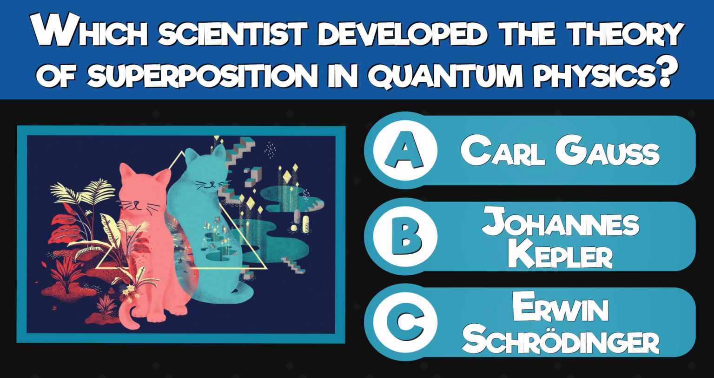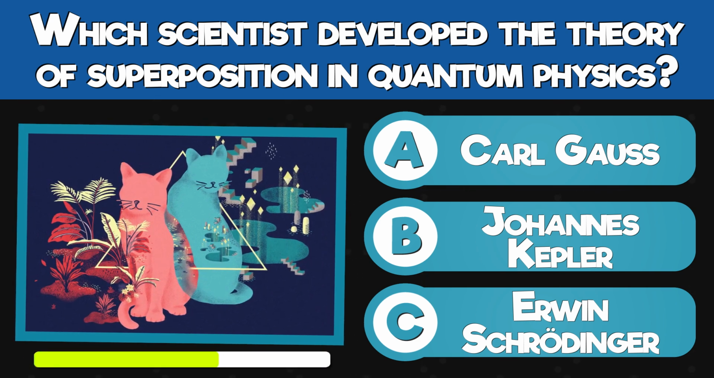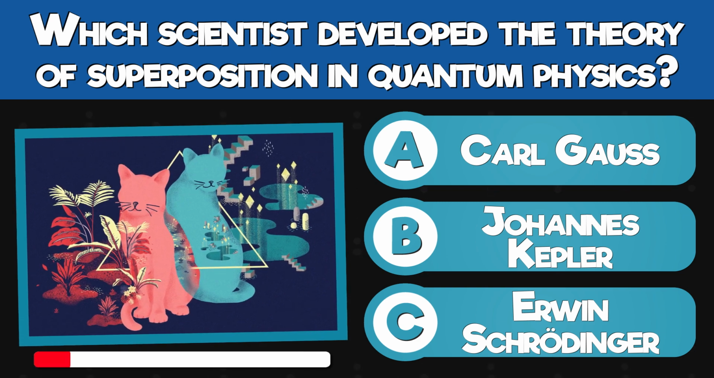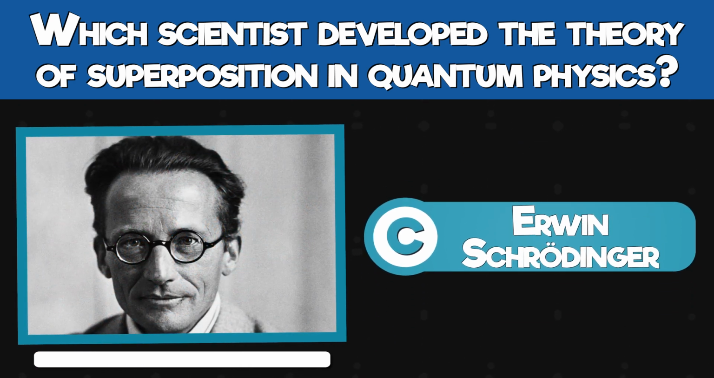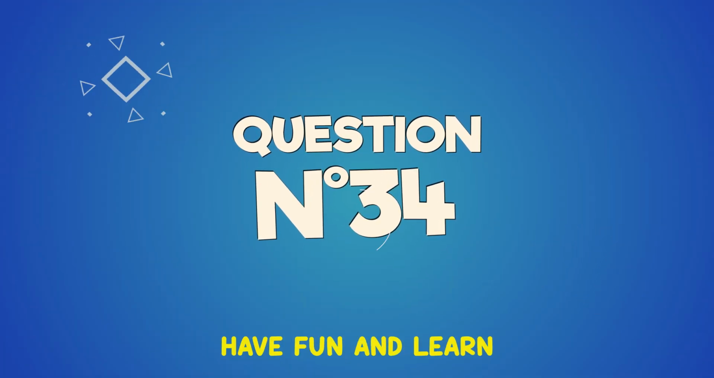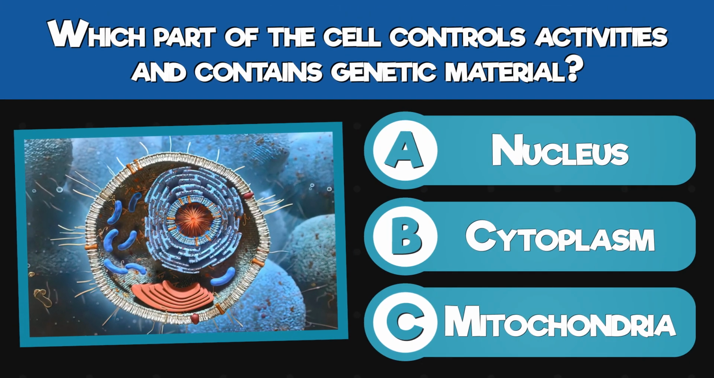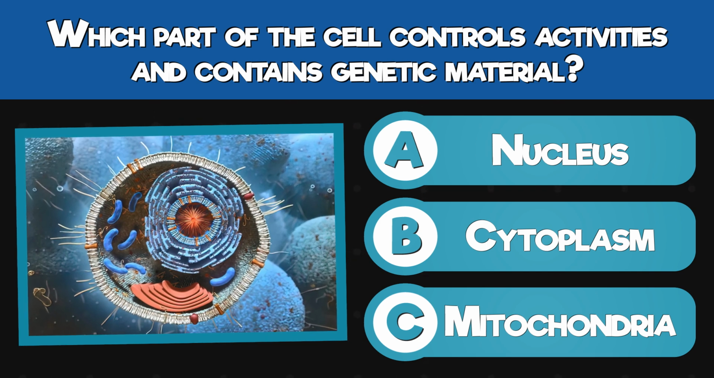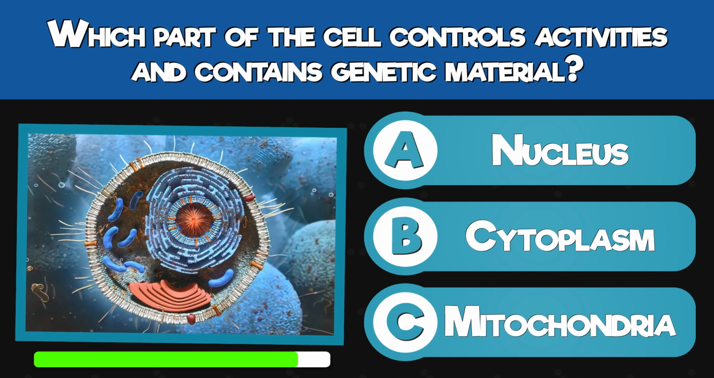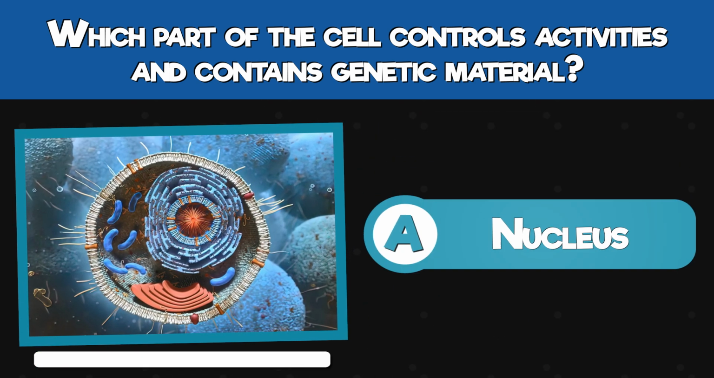Which scientist developed the theory of superposition in quantum physics? Carl Gauss, Johannes Kepler, or Erwin Schrödinger? Erwin Schrödinger. Which part of the cell controls activities and contains genetic material? Nucleus, cytoplasm, or mitochondria? Nucleus.